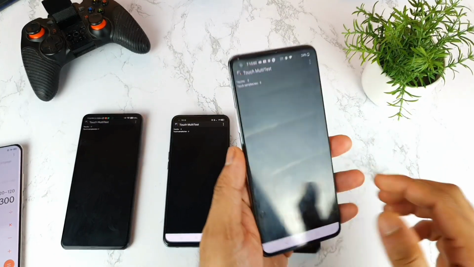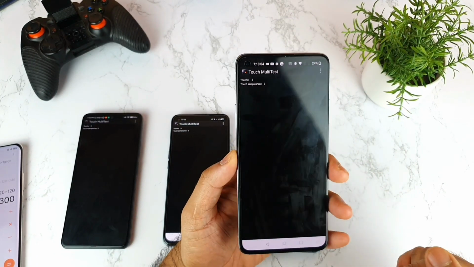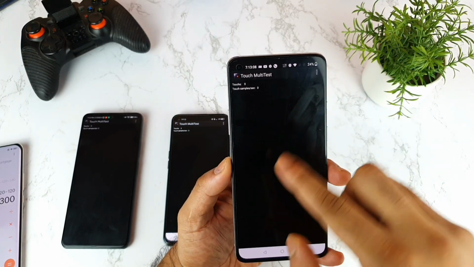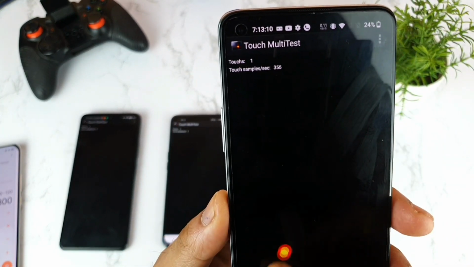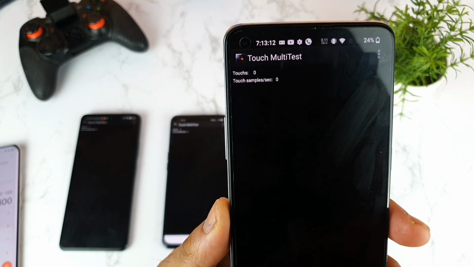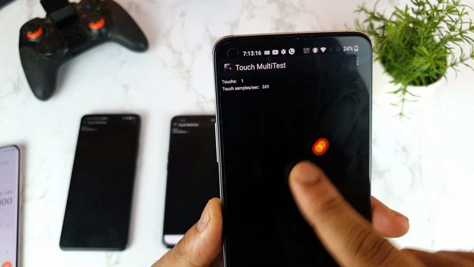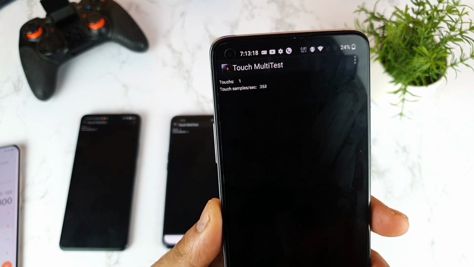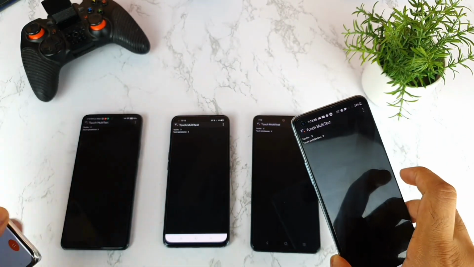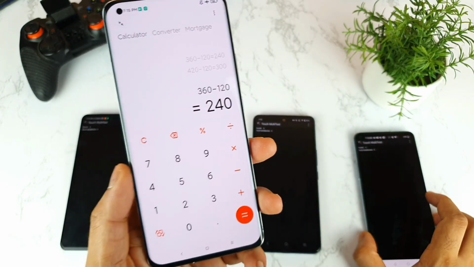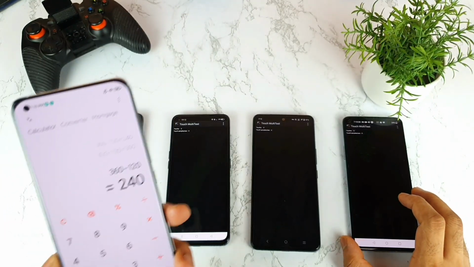So the next phone is a OnePlus 9R device. The OnePlus 9R has got the 240 Hz touch sampling rate. So let's see whether that's possible or not right now. So right now I'm getting about 360. As you can see friends, 360 Hz touch sampling rate. There is no issue in this 360, as you can see clearly. So now let me quickly do the math and show you what will happen with the 360. So 360 minus 120, so 240 Hz. It's exactly what the company is claiming.